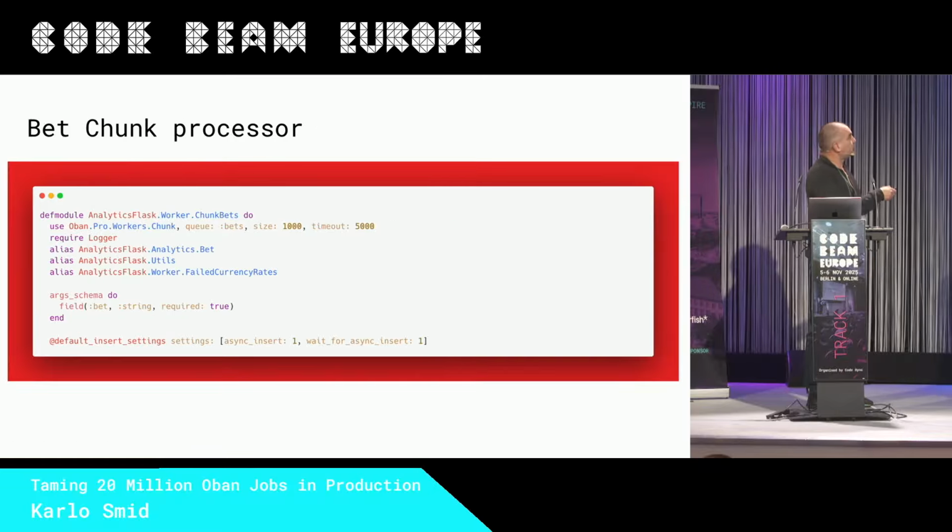Chunk processor. You can see this is Oban Pro world: properties, the name of the queue, size of the queue, timeout in milliseconds. So this worker will run when there are 1,000 fresh new jobs, or if 5 seconds have passed since the last run, whichever condition is met first. And this is the Oban macro where we defined the job. You can see that our payload of the job, named bat, is a string. And these are settings for ClickHouse.